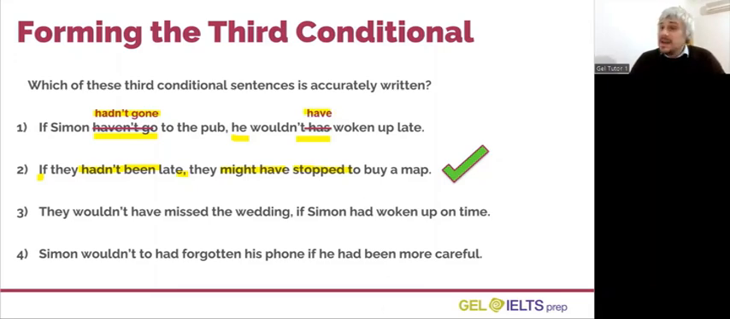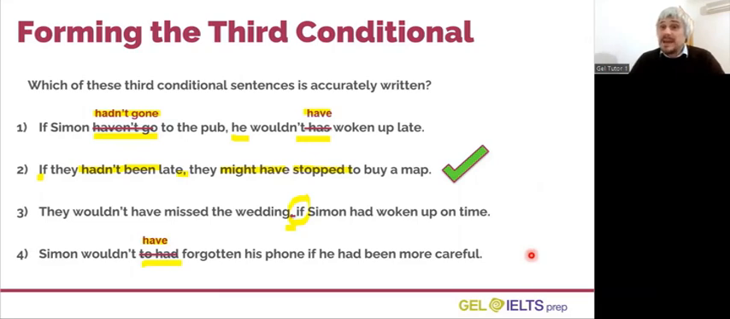Sentence number 3 is not accurate because we do not need a comma. The if clause comes second in this sentence, so we do not need the comma. And sentence number 4 is not accurate because we need to use have in the result clause, not an infinitive verb and not a past verb like had.